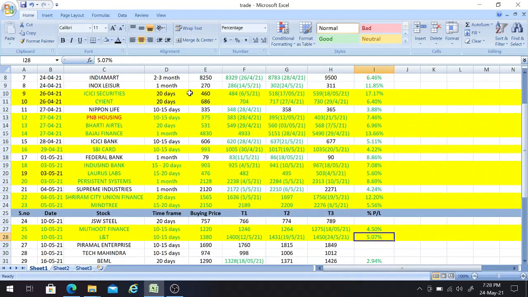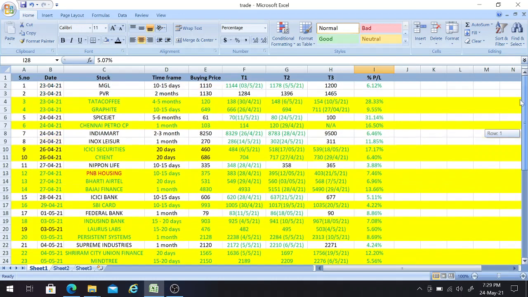If you see here, Inox, I gave the buy call for the stock on the 24th of last month with a time frame of 1 month and a buying price of 270. Today it achieved the second target of 302, giving us a percentage return of 11.85 percent. It's very big. When it comes to the third target, it becomes one of the jackpot stocks.